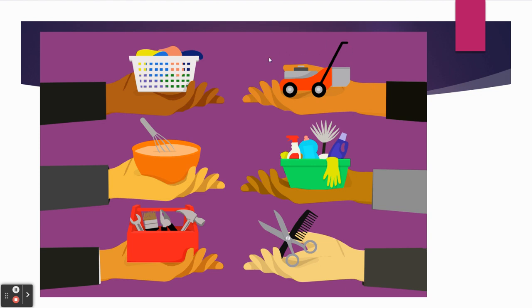Here it looks like they're exchanging: someone's cutting my grass and I'll do your laundry. Someone is cooking for someone and the other person's cleaning their house. This person is fixing something and this person in return is cutting their hair. So let's say this person is cooking dinner for a whole family. Well, then the family they're cooking dinner for is cleaning this family's home. So it's exchanging goods or services without any money being involved.